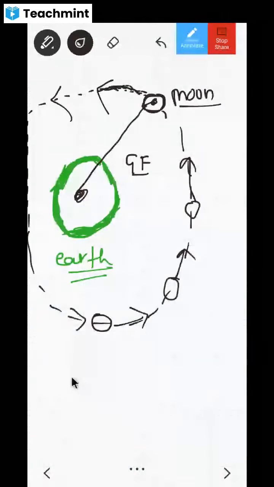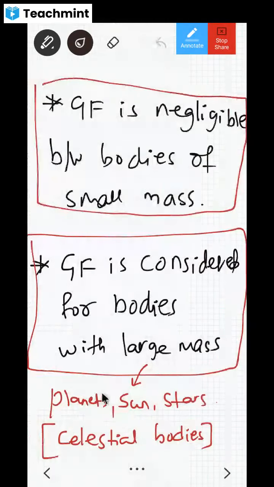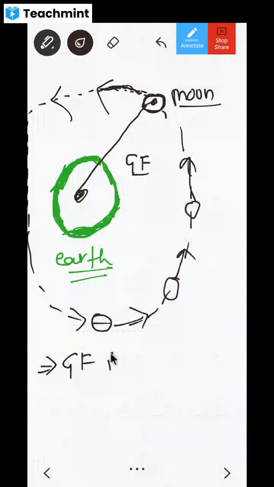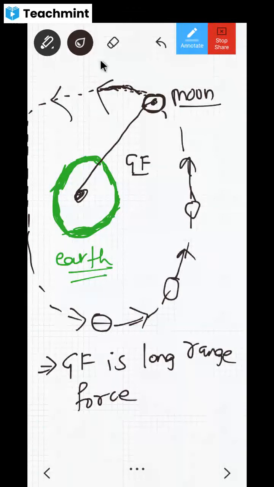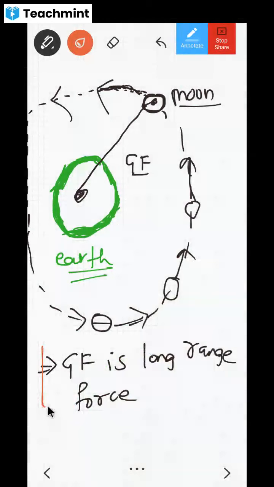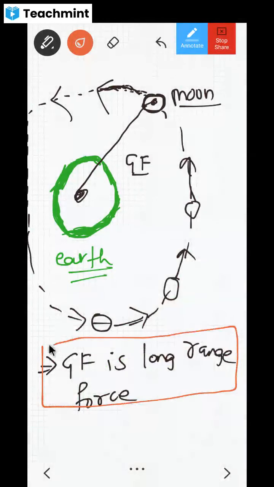Again, I told you this point. Gravitational force is considered for bodies with large mass, and gravitational force is a long range force also. What do you mean by long range force? Long range force means it acts between bodies at larger distances. It does not happen between smaller distances. Gravitational force is a long range force.